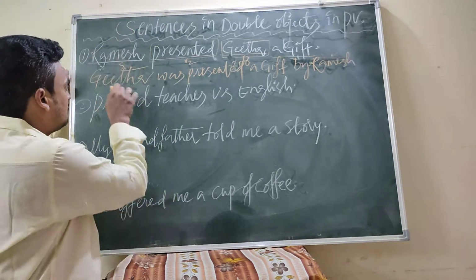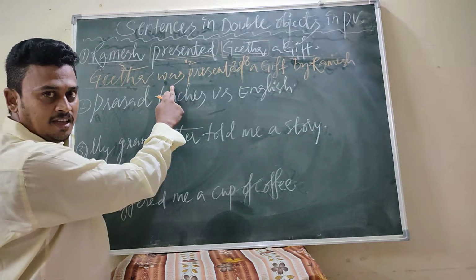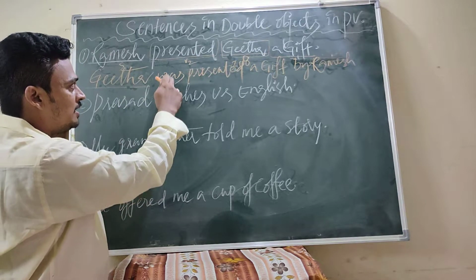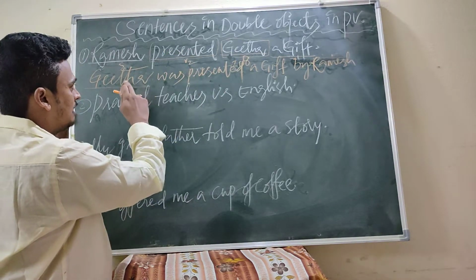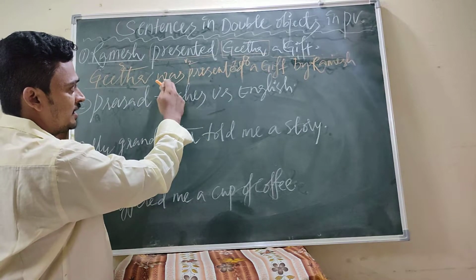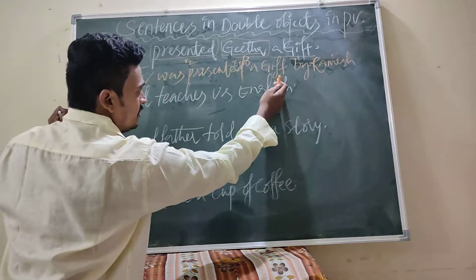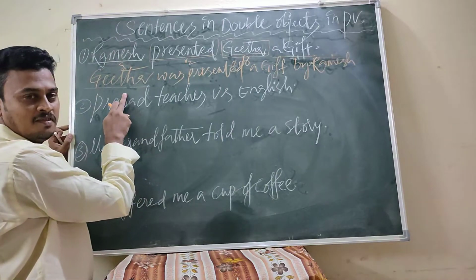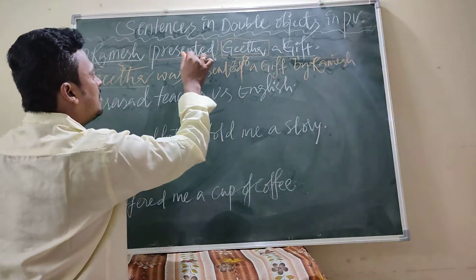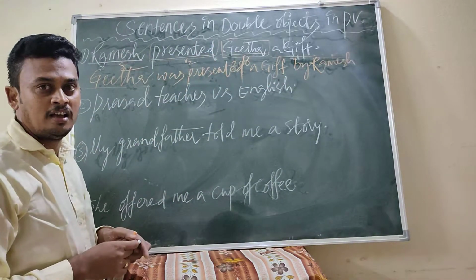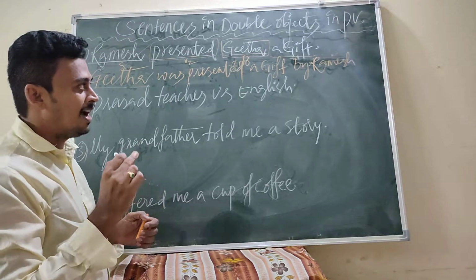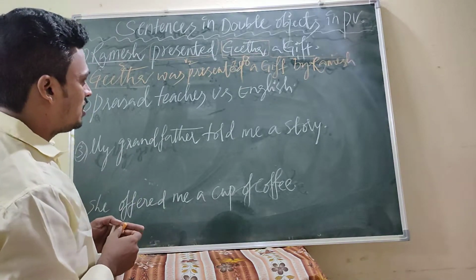The subject is singular, that's why we have taken the helping verb was. After that, V3 is placed. Geeta was presented a gift by Ramesh. So this is the first answer, and we go for the second answer.